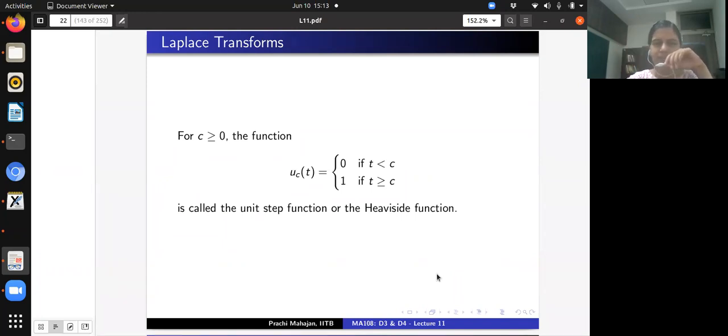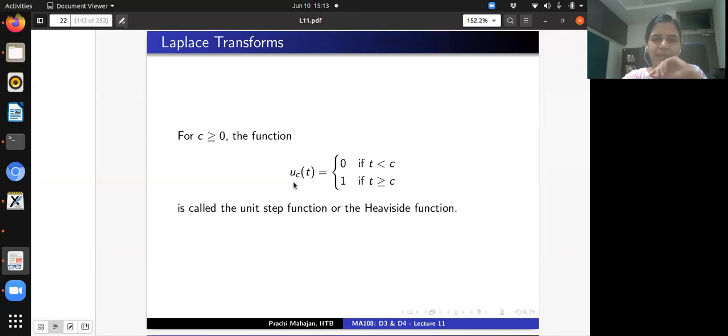So fix some c, a positive real number. This function takes the value 0 if t is less than c, and is 1 everywhere to the right of c. So this is the step function, also called the Heaviside function, denoted by u subscript c.